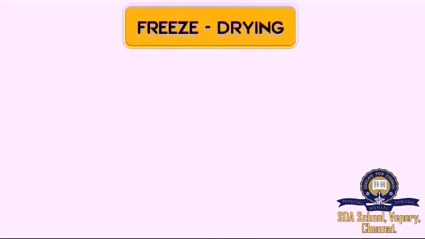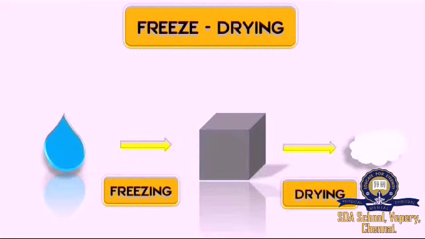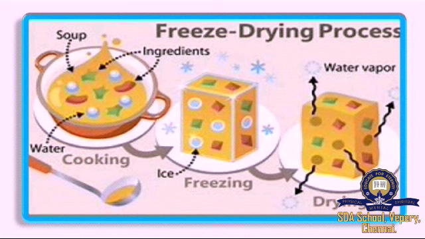There is a famous preserving process called freeze drying. There are two terms in this process, right? One is freezing and another is drying. What are the processes in this? Freezing and drying. We will see an example for this. This is an example for the freeze drying process. You can see here the soup is being taken as a perishable substance, right? It will be converted into ice